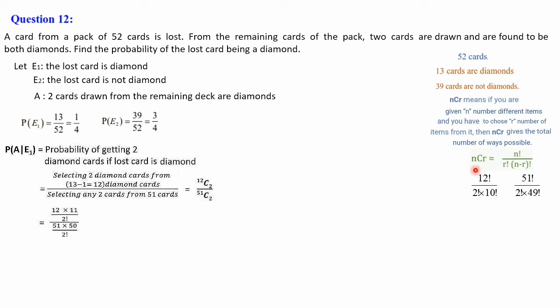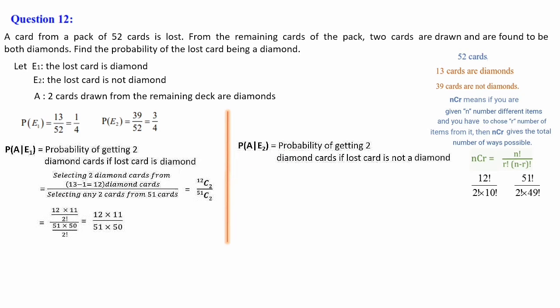So here 12 factorial by 2 factorial and 10 factorial is 12 into 11 by 2 factorial. I have already explained how this comes. Here when we calculate, it is 51 into 50 divided by 2 factorial. Now that is just a calculation, 12 into 11. Here 2 factorial we can cancel in both the numerator and denominator. 12 into 11 divided by 51 into 50. Let it be there. Next is P of A given E2.